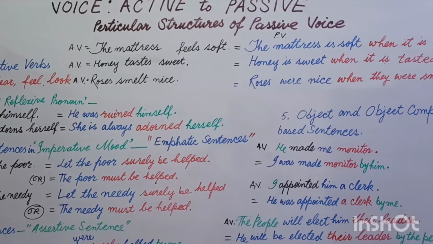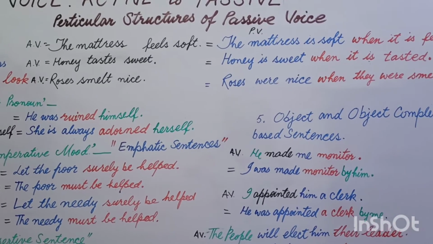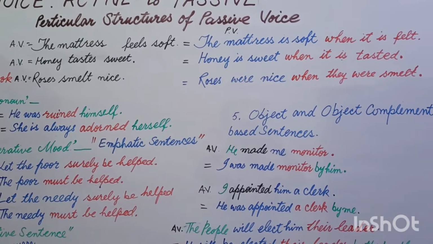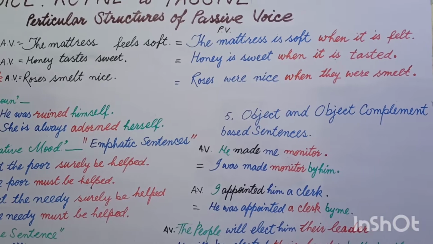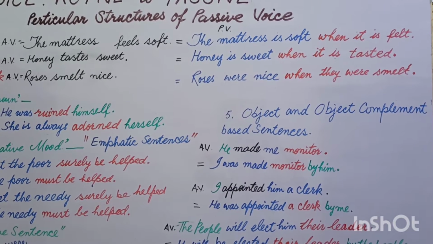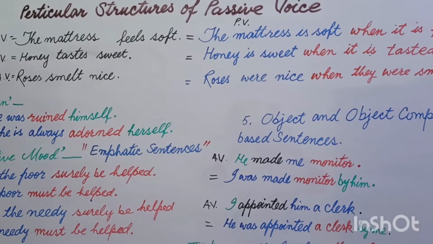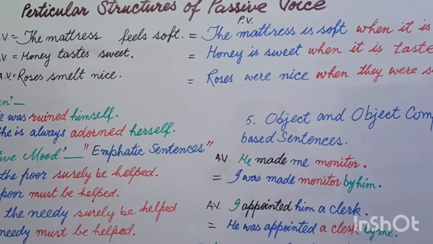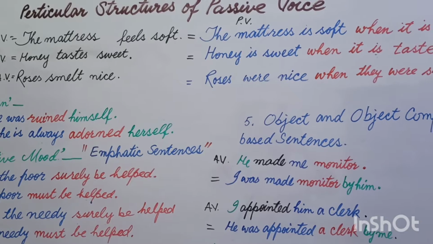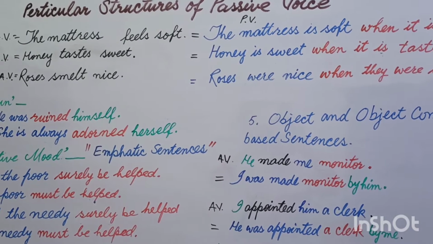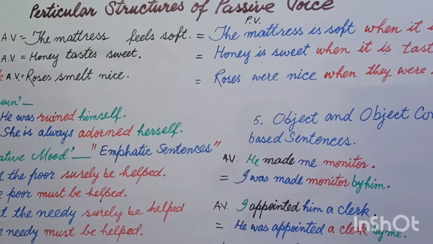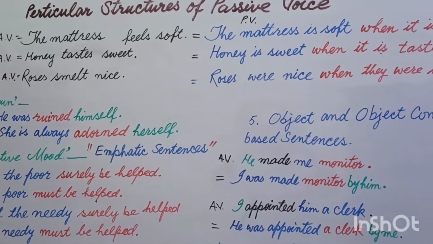Let's see the special structure based on this sentence, how we are going to change this sentence into passive voice. The mattress is soft when it is felt. The noun that is written here in the beginning, you will write as it is, the mattress, and you take the tense. The tense is present indefinite, and in present indefinite you use is, are, am.